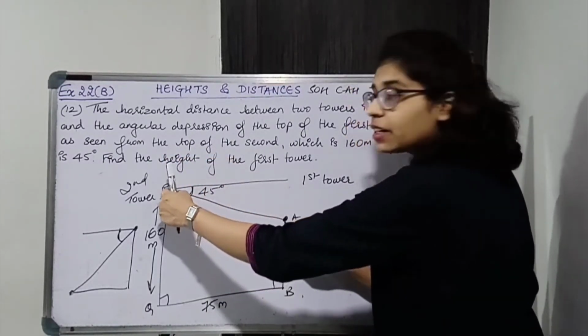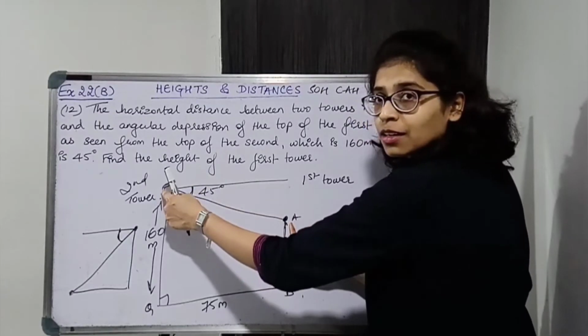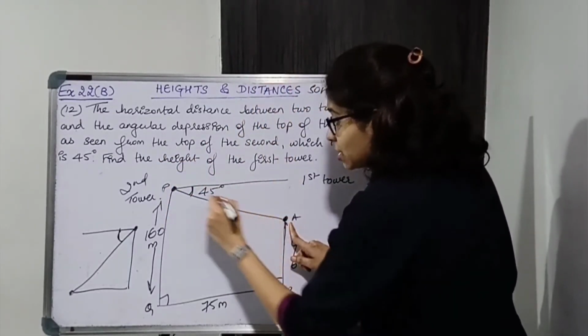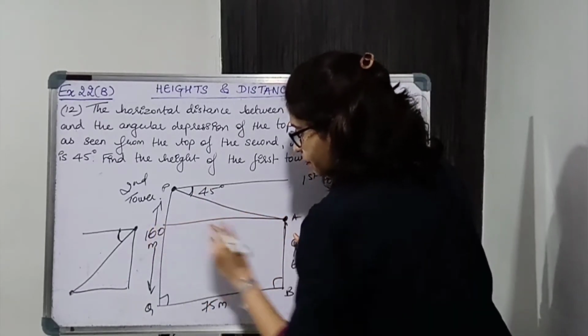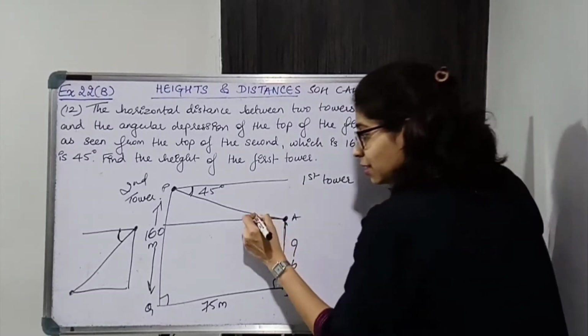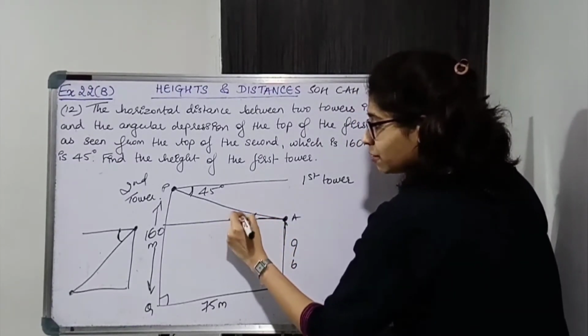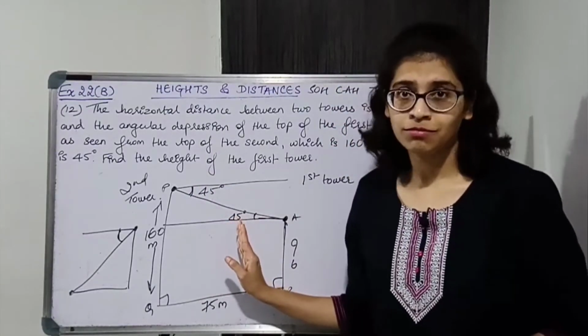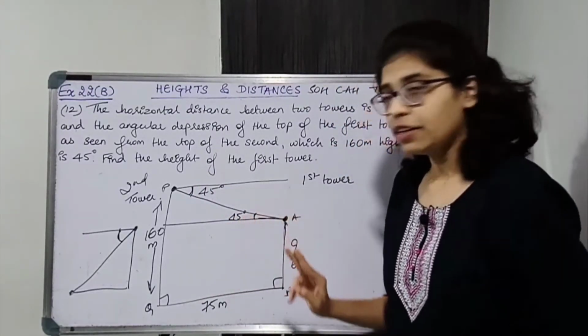पहले P से observe कर रहे थे A पे. Now if you observe from A, then you will get angle of elevation. You are looking at the top. So this is line of sight and this is the horizontal. ठीक है. And the angle in between will be 45. Why? Angle of depression is equal to angle of elevation. Okay, so this will be 45.